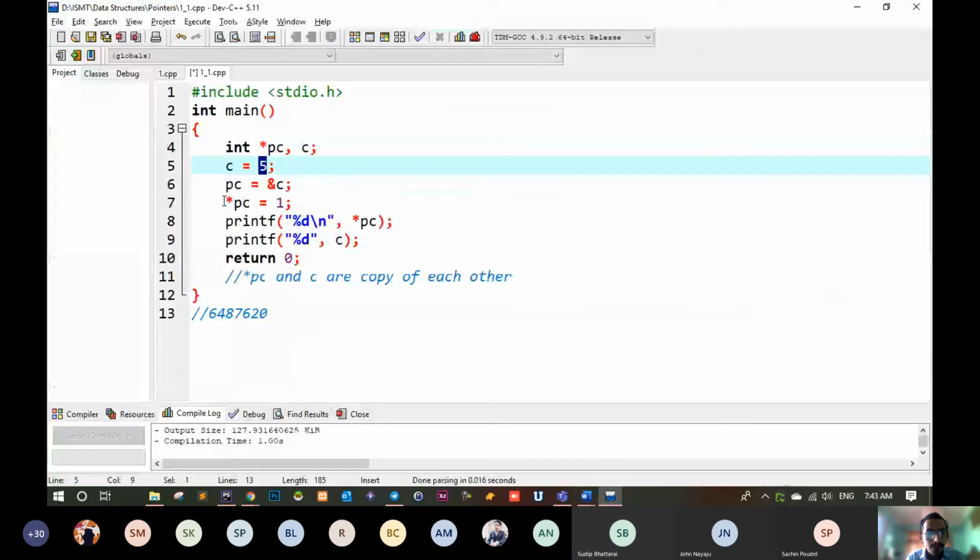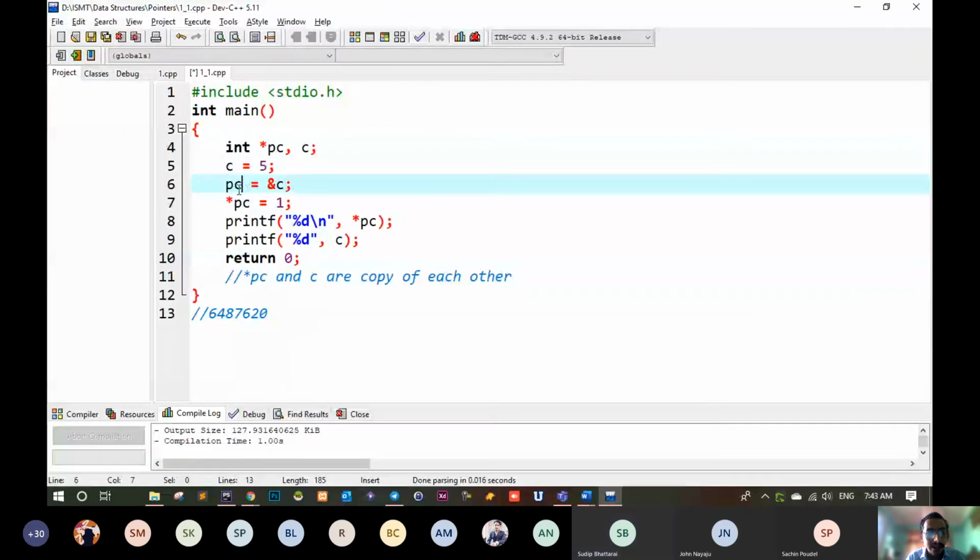And now what we did, we assigned the address of C to PC. That means now the address of C will be PC. That means this value is now PC. Because you can see the address of C is now PC. That means this is the address of C, and this became PC.